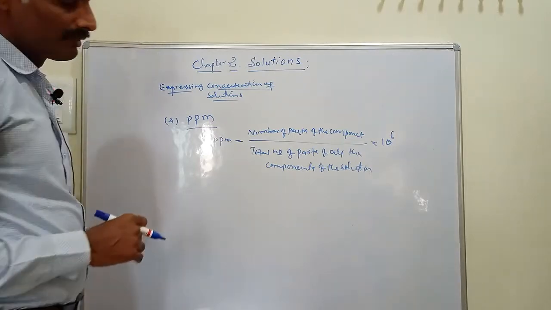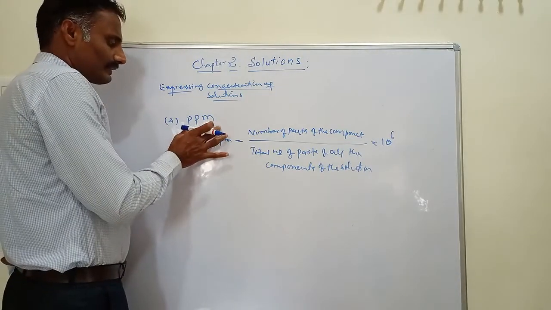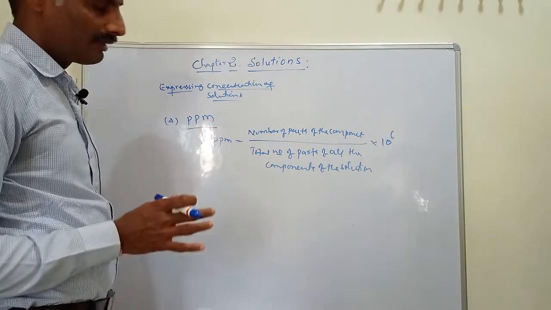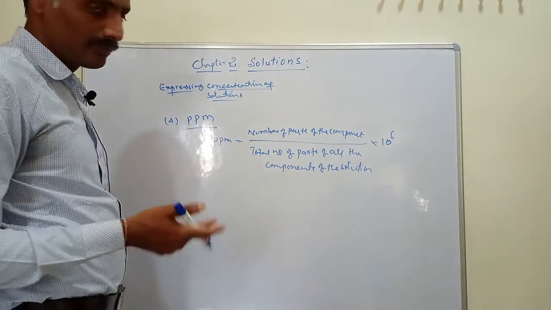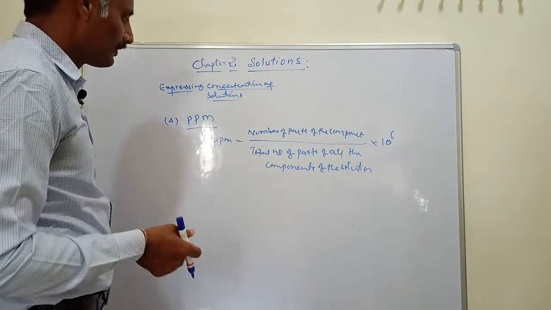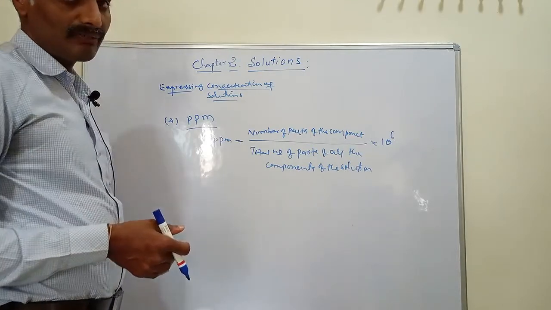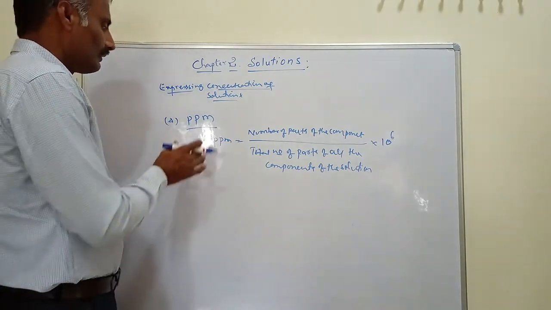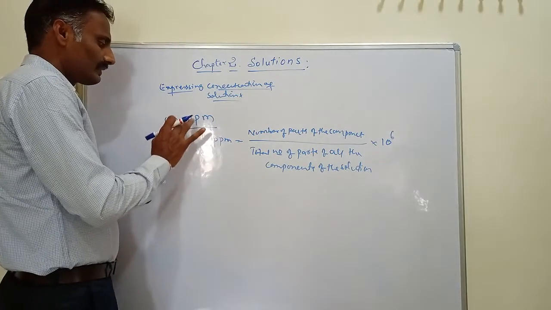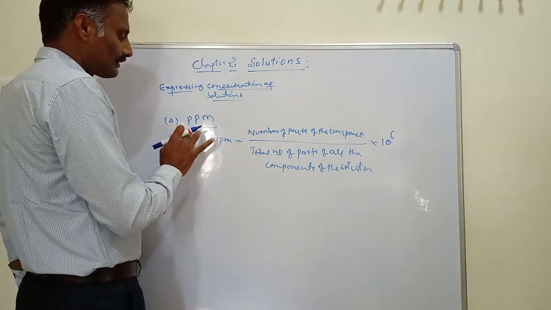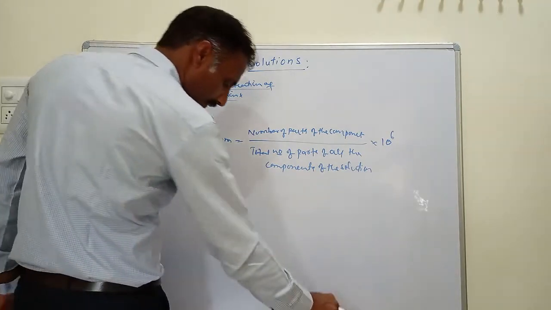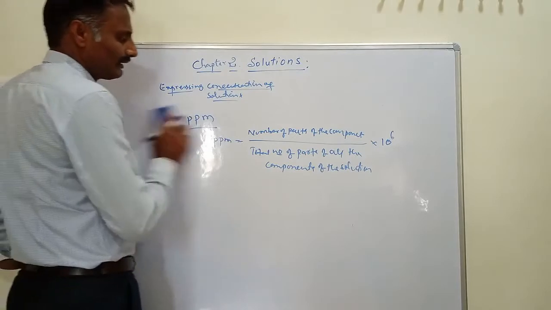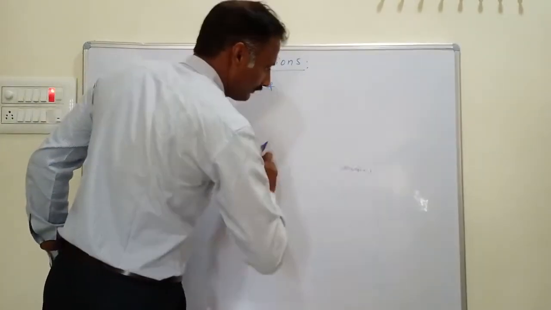That gives parts per million. This term is used for expressing the hardness of water, and also to determine the concentration of pollutants in air and water, and the concentration of fluoride ions in water. This is one of the best concentration terms used for expressing solutes present at a very low concentration. Okay, parts per million.